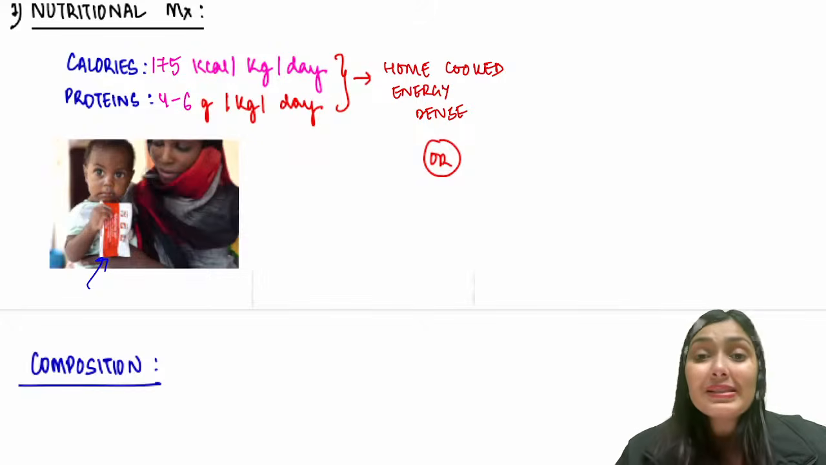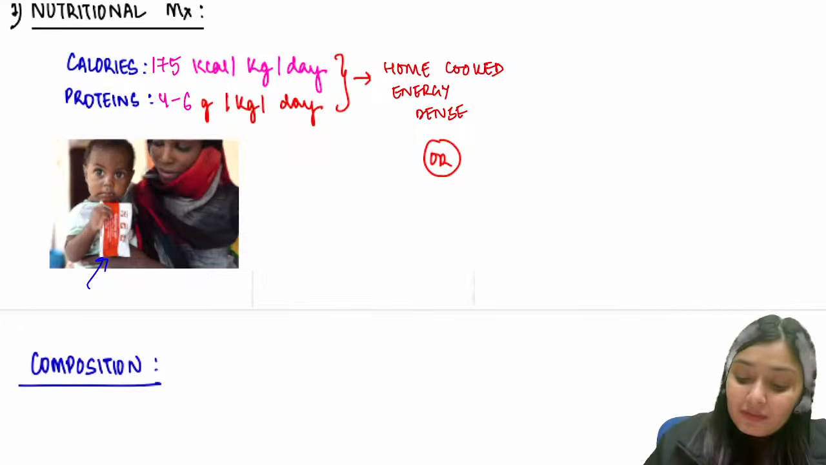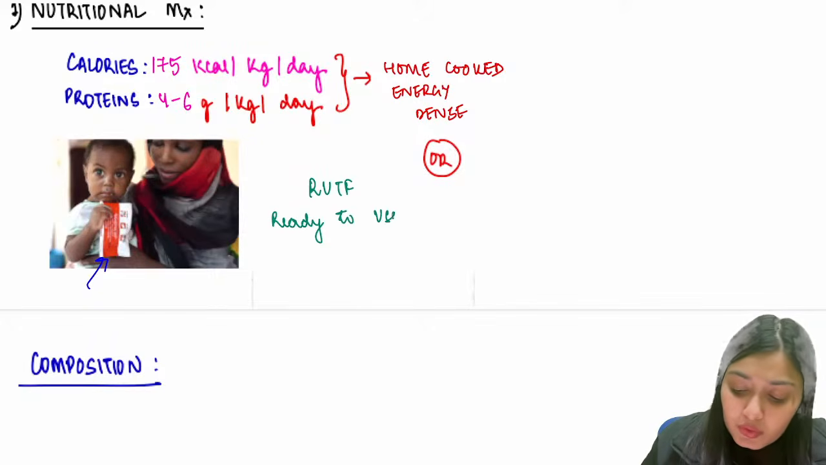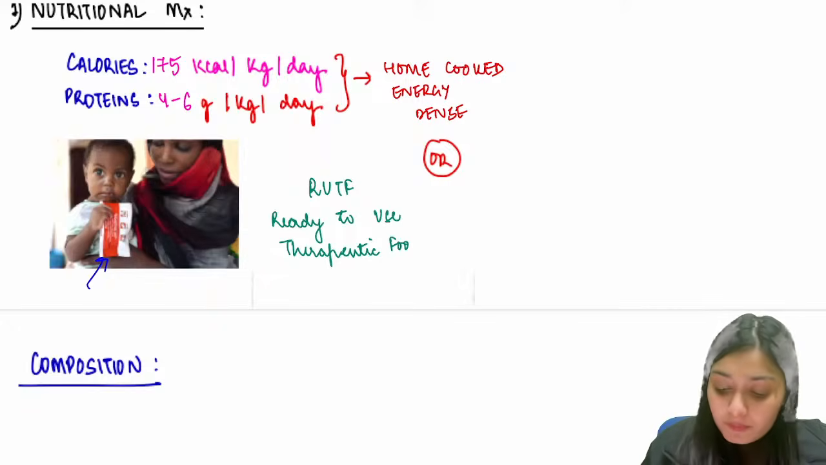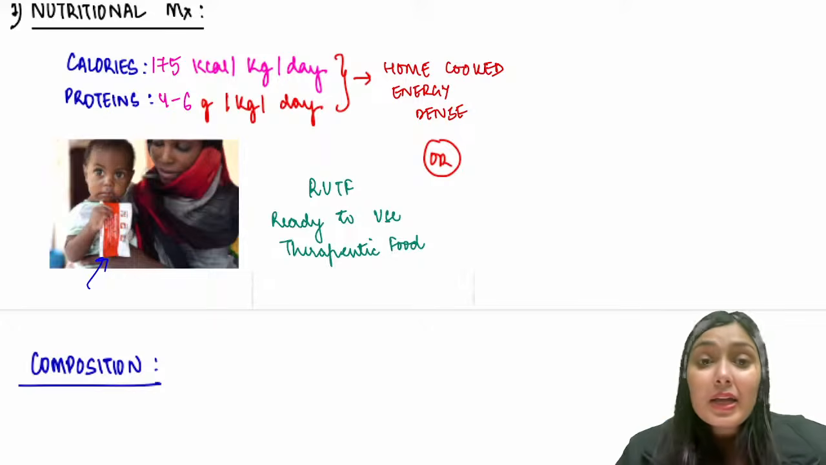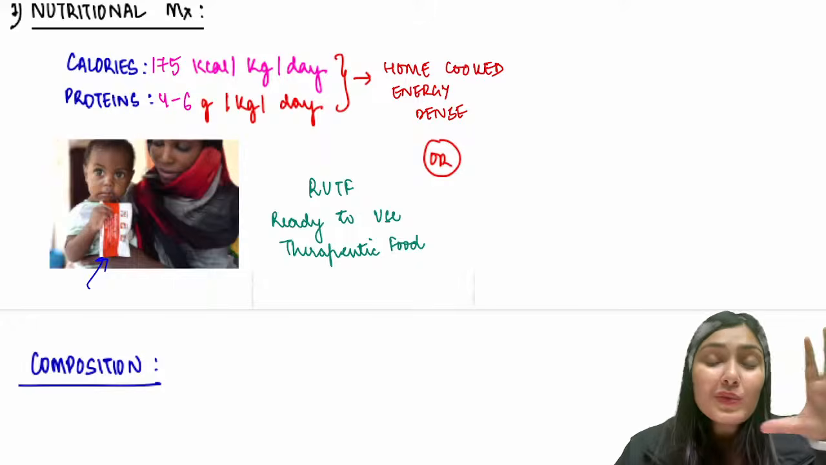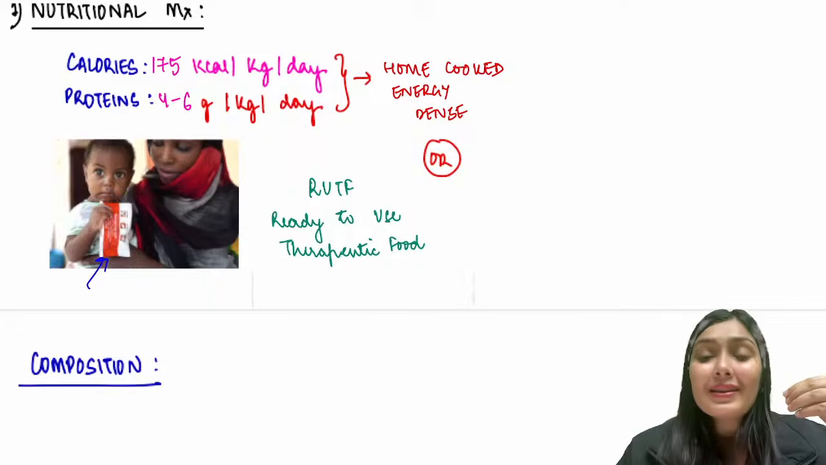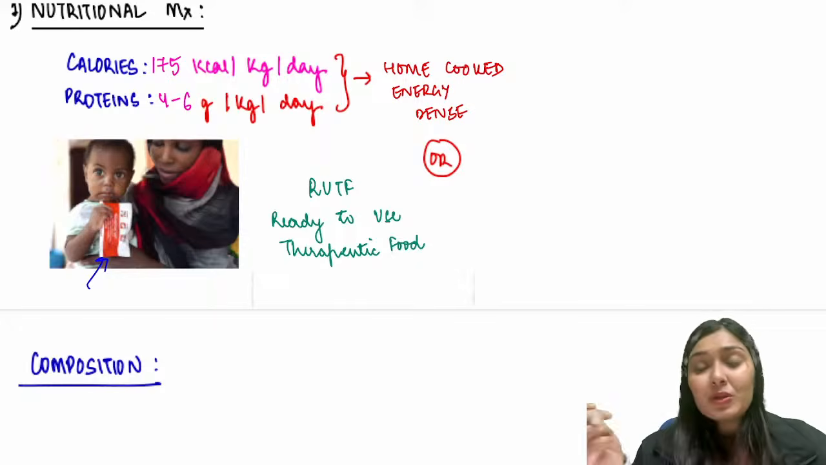If home cooked meals are not plausible, then we give this RUTF. What is RUTF? Ready to use therapeutic food, right? Ready to use therapeutic food. What is the advantage of this ready to use therapeutic food? Can you see the packet? This is ready to use. It does not require any preparation, does not require any refrigeration. So a child can just tear up this packet and eat it.